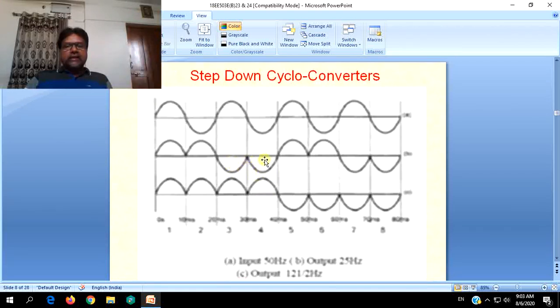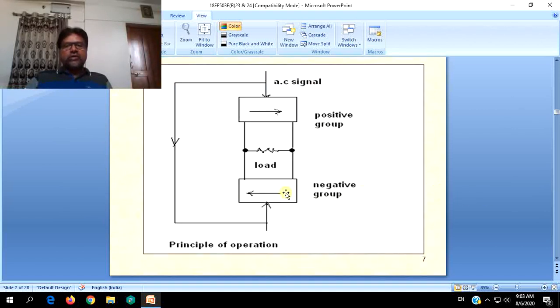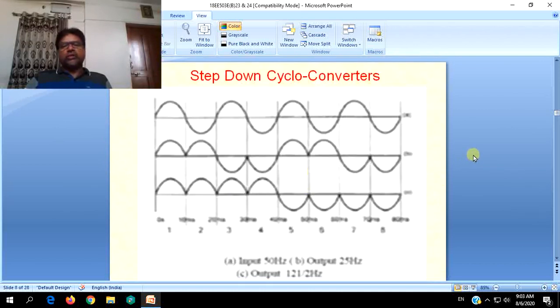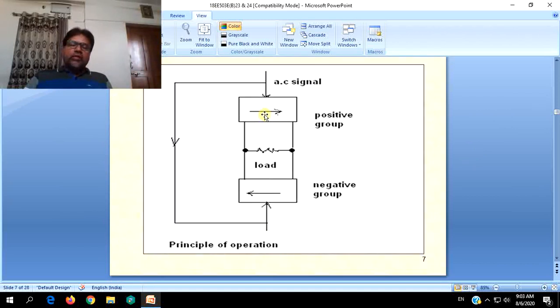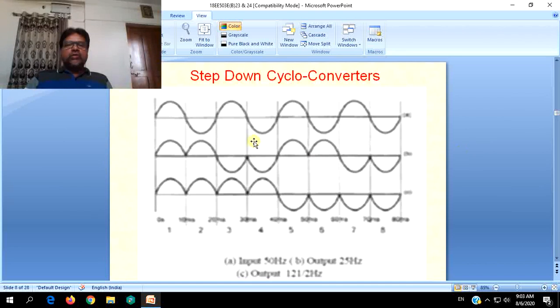Whereas during the negative half cycles, to achieve the negative half cycles through the load, only the negative group is operated. So when you operate either positive group or negative group separately in case of cycloconverters, you will achieve only step down cycloconversion, or frequency can only be decreased.